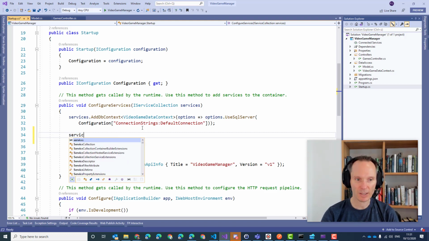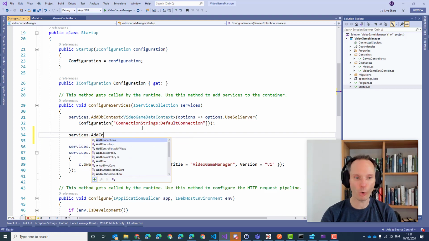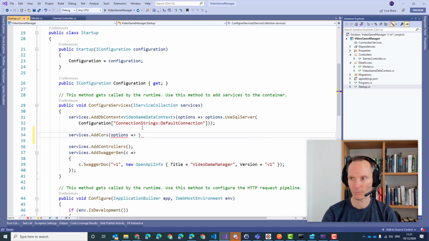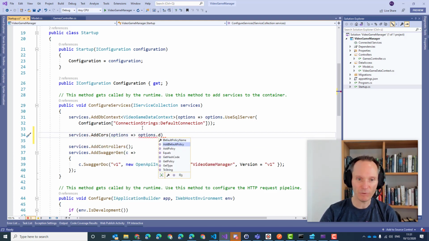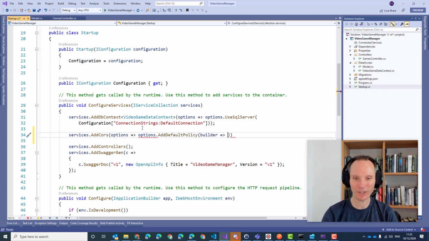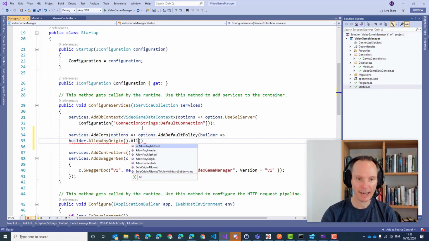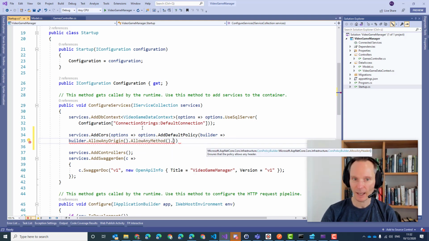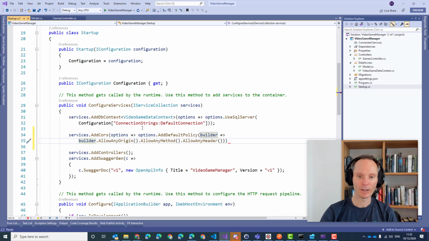You say services.AddCors, options, .AddDefaultPolicy, builder. I know it's a somewhat long line. builder.AllowAnyOrigin, let's put that in the next line, .AllowAnyMethod().AllowAnyHeader(). So in our case, we simply allow everything.